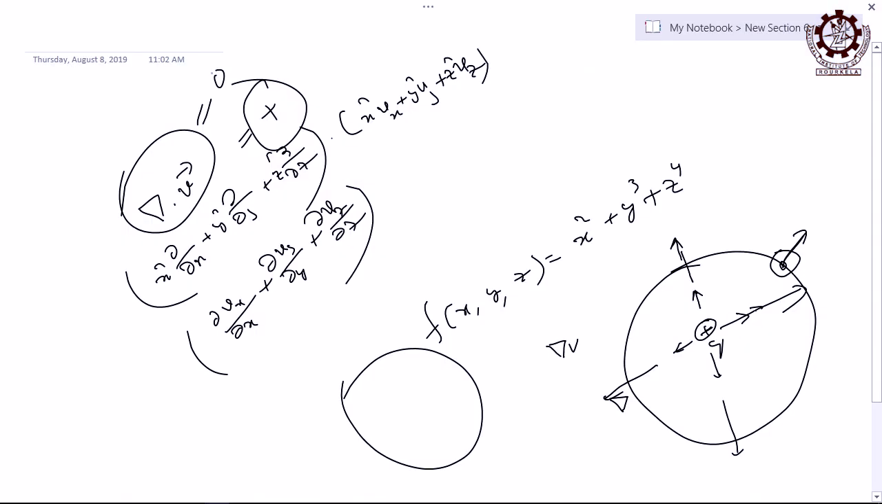But remember, what will happen if it is 0? It may happen that it will be 0. What does it tell? Positive is source, negative is sink. If 0, then possible or not? First question: divergence of a vector field can be 0 or not. What does it mean? Uniform velocity vector.